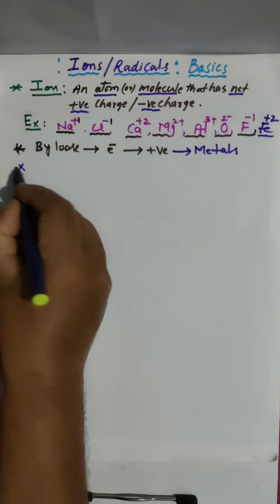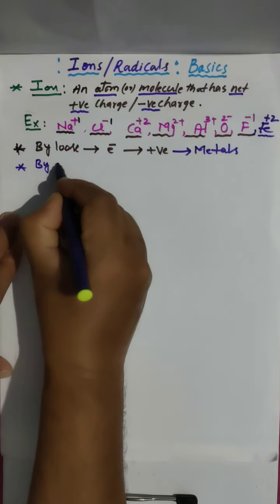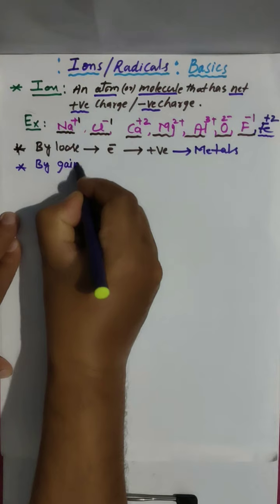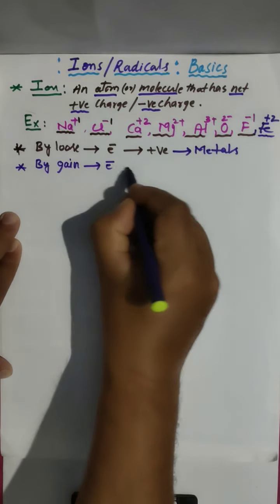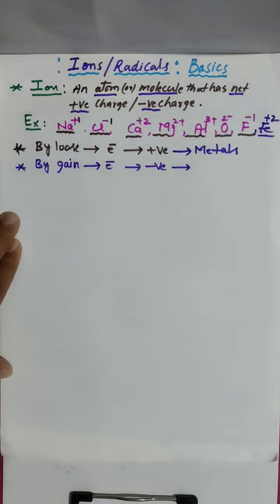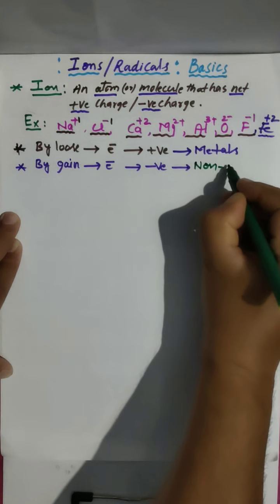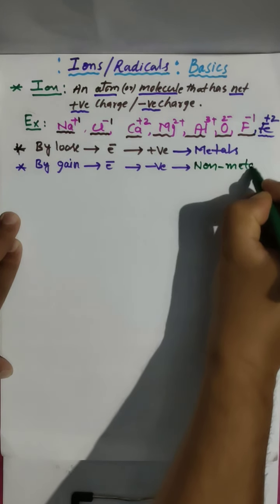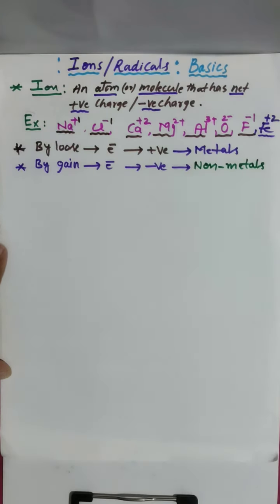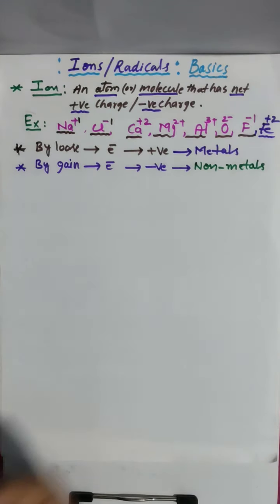Next, how do you get negative charge? By gaining electrons, you get negative charge. Who will generally gain? Remember, non-metals. Metals are ready to lose electrons, meaning ready to donate, and non-metals are ready to accept, meaning gaining.